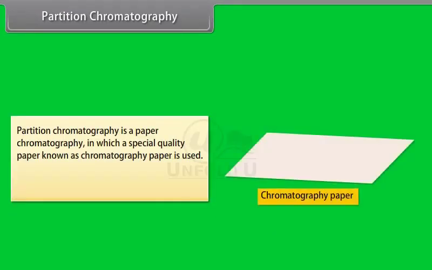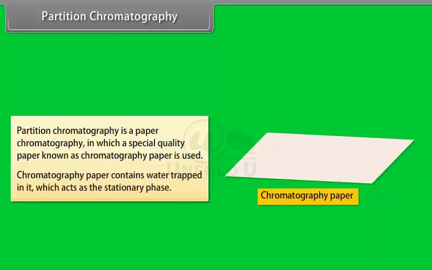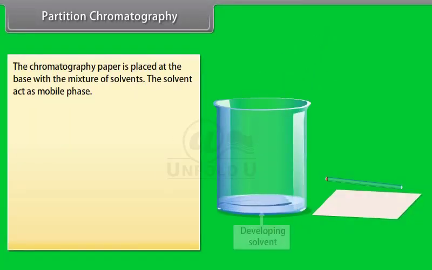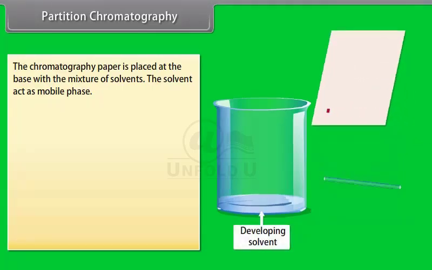Partition chromatography is a paper chromatography in which a special quality paper known as chromatography paper is used. Chromatography paper contains water trapped in it, which acts as the stationary phase. The chromatography paper is placed at the base with the mixture of solvents.